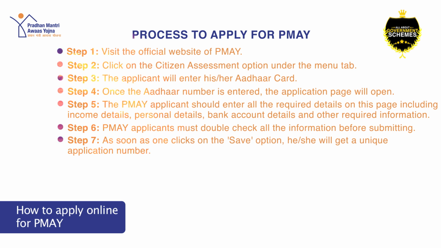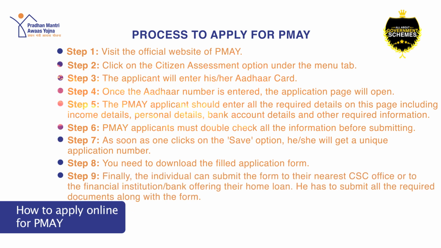Step 7. As soon as one clicks on the save option, he or she will get a unique application number. Step 8. You need to download the applied application form. Step 9. Finally, the individual can submit the form to their nearest CSC office or to the financial institution or bank offering their home loan. He has to submit all the required documents along with the form.